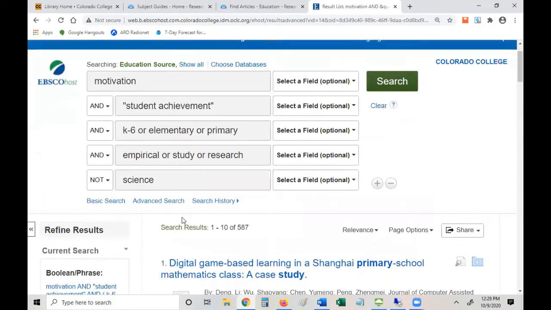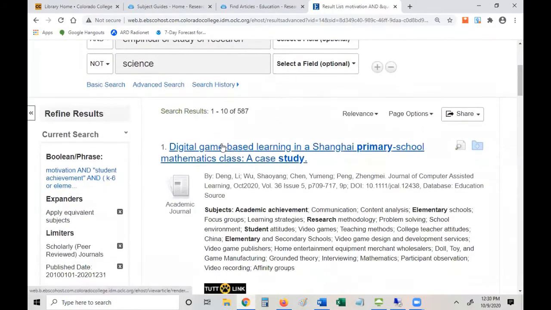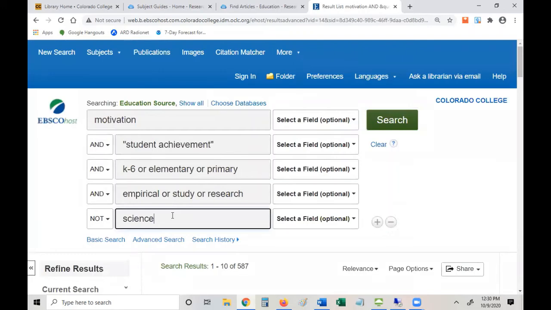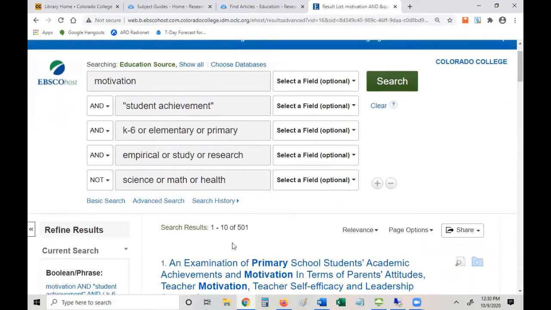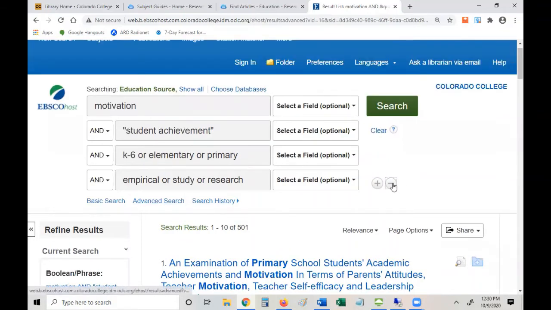This is just a hypothetical example. So our results go down. I could say science or math. And I'm slowly winnowing down, and I can add more and more boxes until I'm getting almost nothing, and then start taking them out. So research is an iterative process.